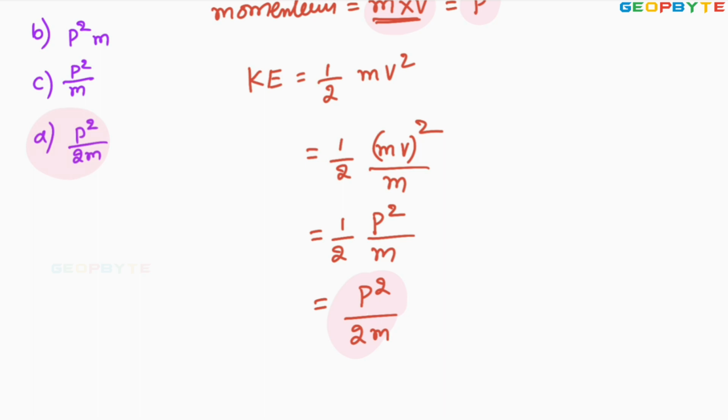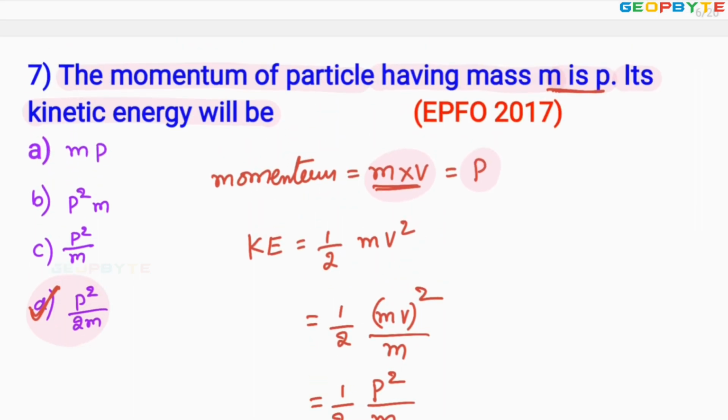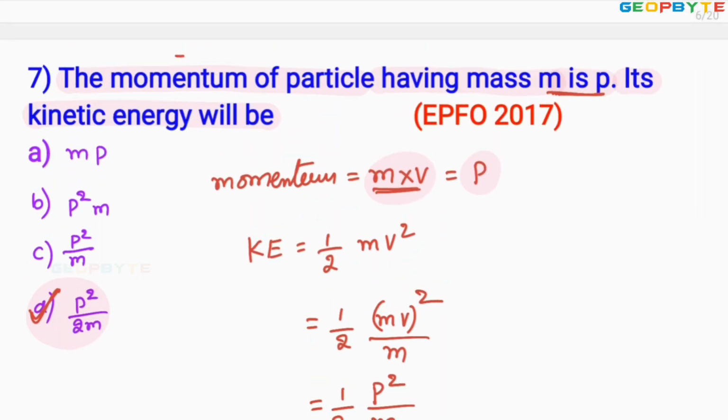Look at the option D. Option D is absolutely correct. This problem is also an equally important problem. That's why let me mark it as a 5-star problem. 5-star problem means the most expected problem for competitive exams. Let us move to the next problem.